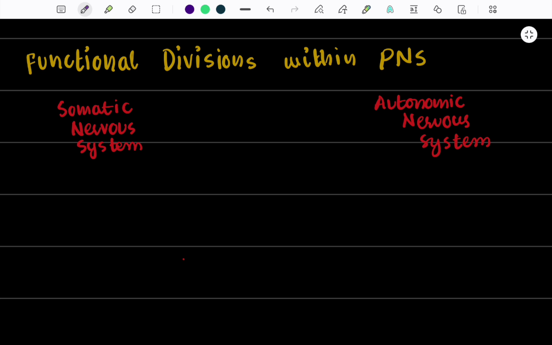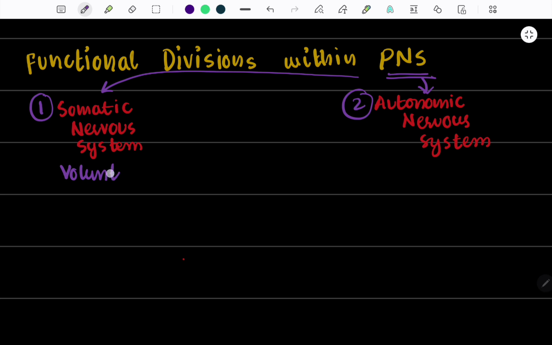Now let me make the further divisions of the peripheral nervous system more understandable to you guys. As I already told you, the peripheral nervous system is further divided into the somatic nervous system and the autonomic nervous system. The somatic nervous system is basically involved in voluntary actions. All the voluntary actions and functions of the body involve the somatic system.